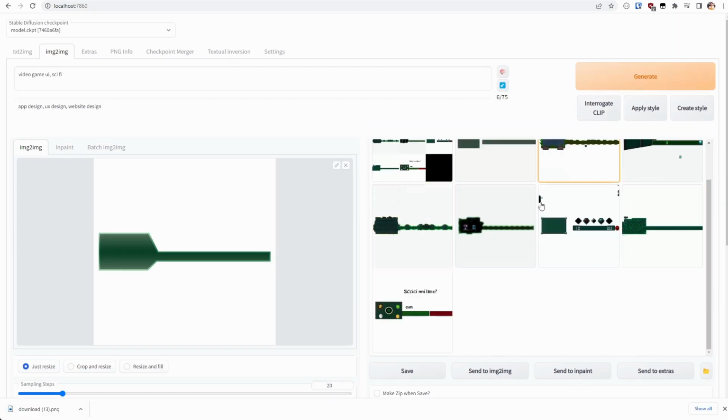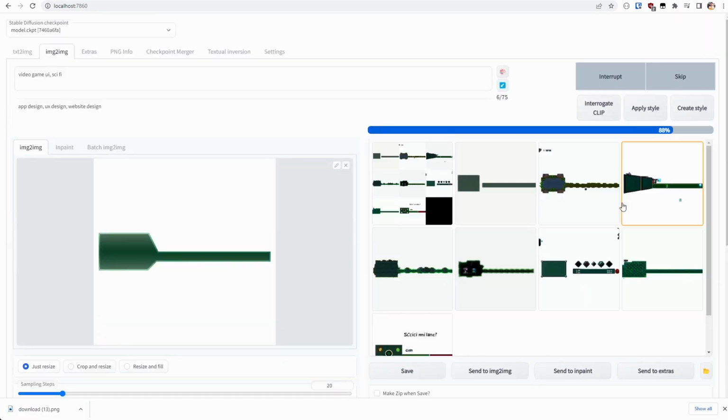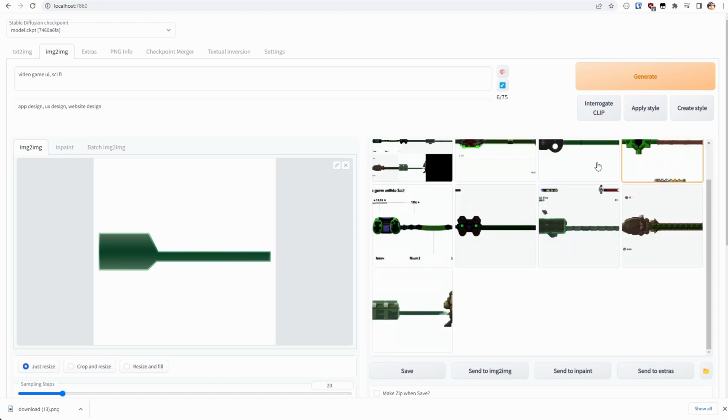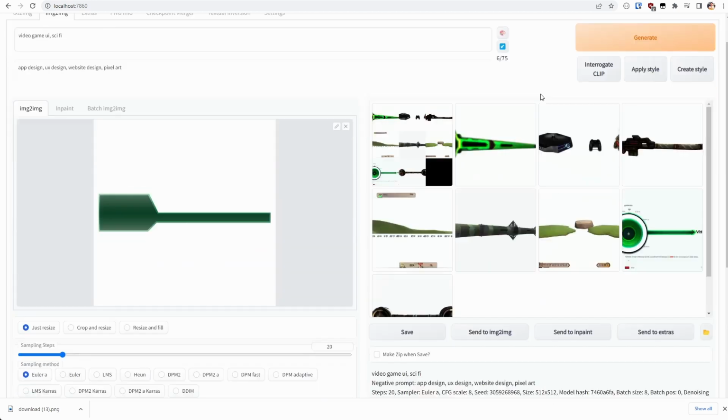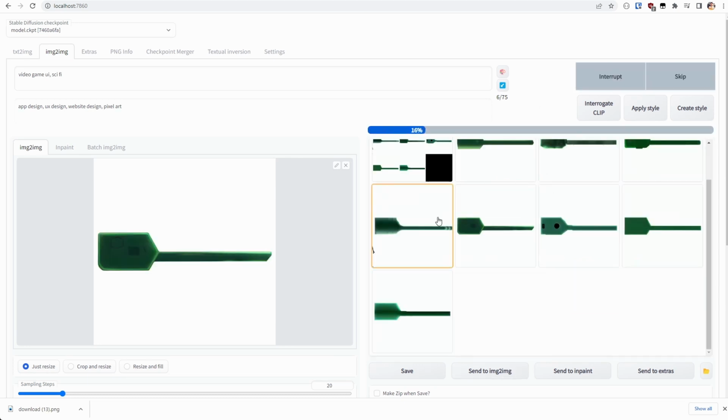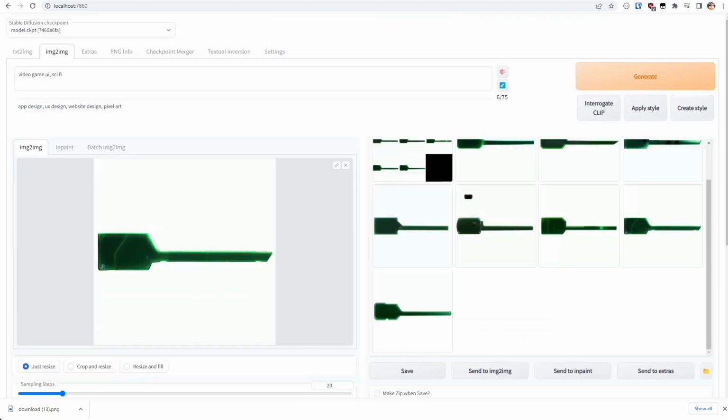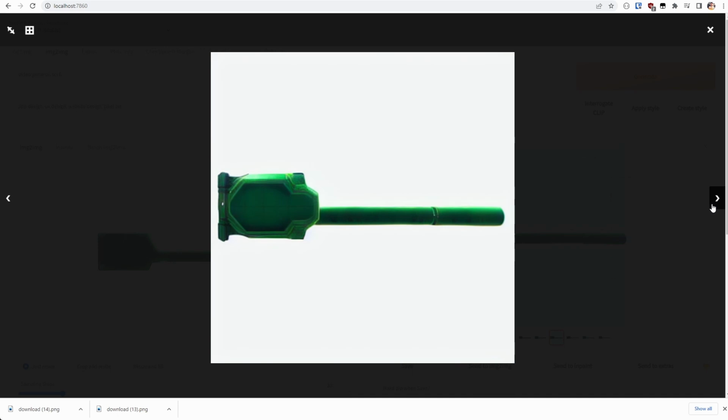So this is the first time I've tried to create user interface elements using Stable Diffusion. I found that it was a little bit challenging at first. I think because I used a green background, it actually tried to convert the image to kind of a circuit board. So this is an example where negative prompts are really important.